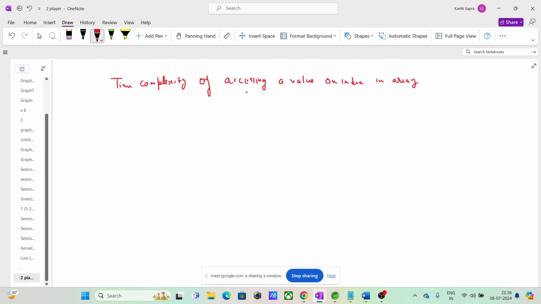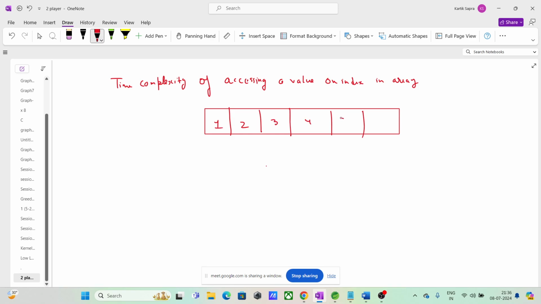Let us suppose we take a 1D array, filled with some random values. These are the indices. If I ask you to give me the value at index 3, what will you give? Array[3]. What is the time complexity of this?